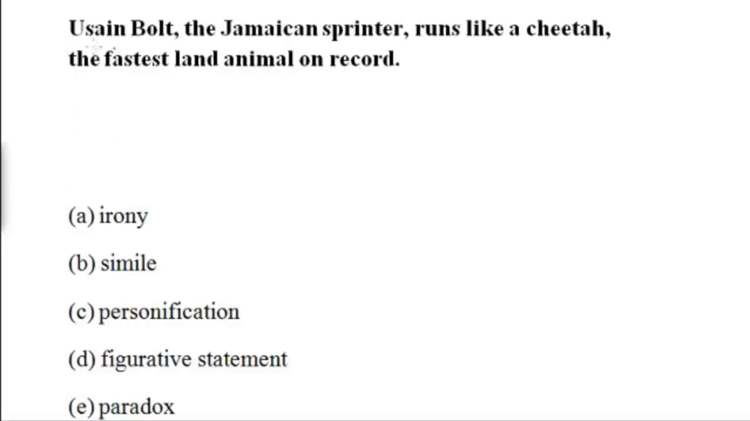So in this one it says, Usain Bolt, the Jamaican sprinter, runs like a cheetah, the fastest land animal on record. So you could break down the sentence if you want, right? Usain Bolt, this is a noun. If you haven't learned what nouns are by now, you can look into other videos, right? Usain Bolt runs like a cheetah. And the hint right away over here is "like." He runs like a cheetah.